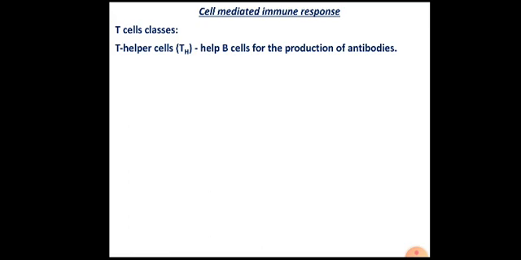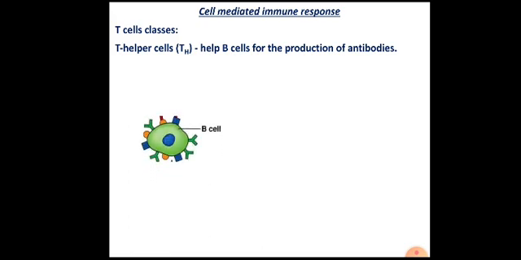We have seen the process of production of antibodies by B lymphocytes. The initial step is that B cells first recognize the antigen, and later on the second step is its activation. This activation process requires help from T lymphocytes.